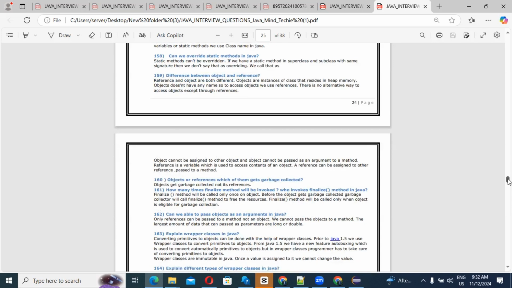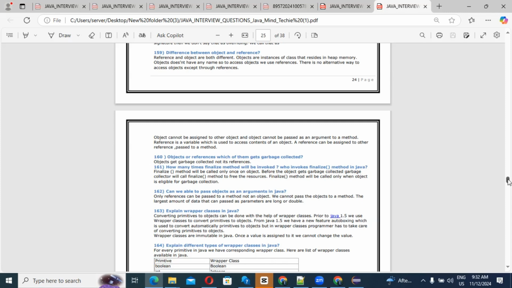Guys, one important question as well: explain wrapper class in Java. What is a wrapper class? Converting primitives to objects can be done with the help of a wrapper class only.